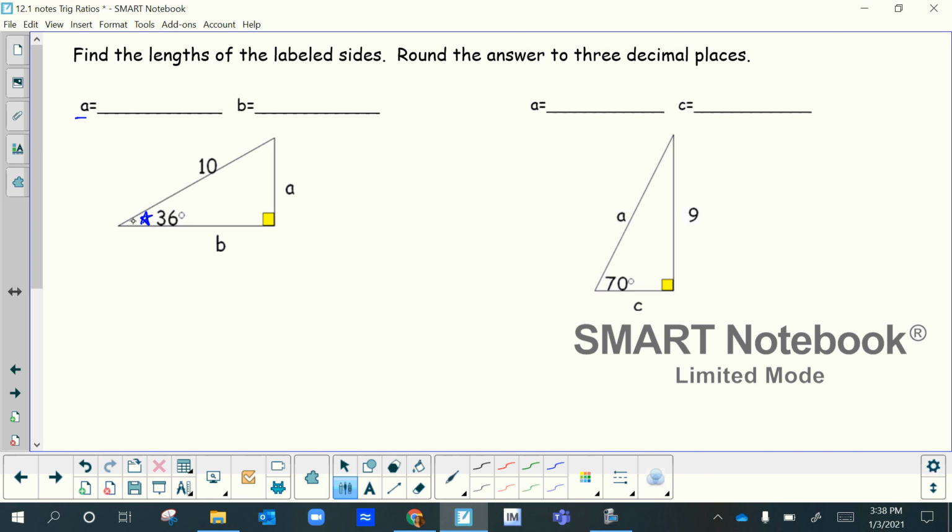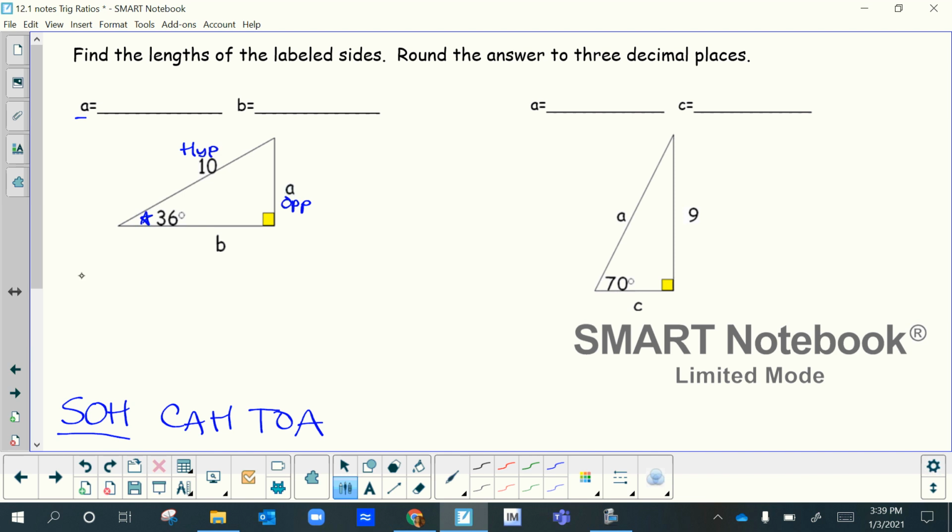Okay, so it's kind of like what we did earlier. The a is opposite of the angle. The 10 that they gave us, because you have to use what's given, is your hypotenuse. Okay, so remember what goes with opposite and hypotenuse. The TOA, O and H, see opposite and hypotenuse? I'm using this trig function right here.